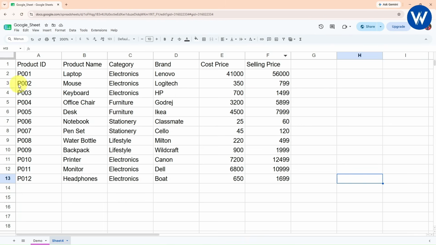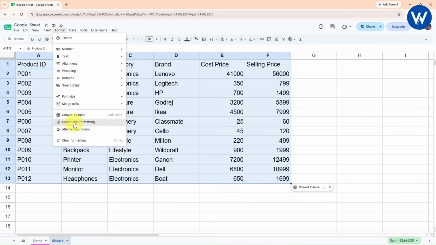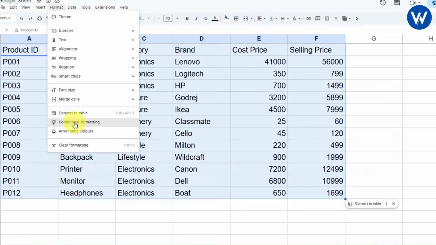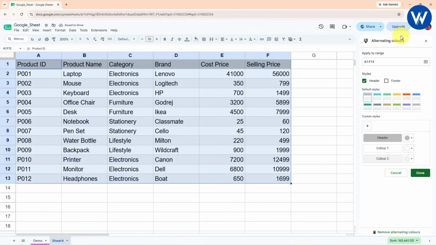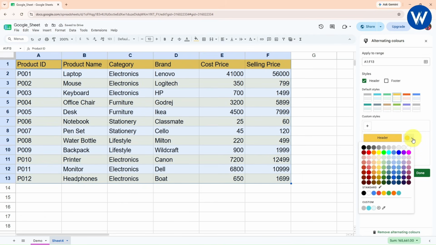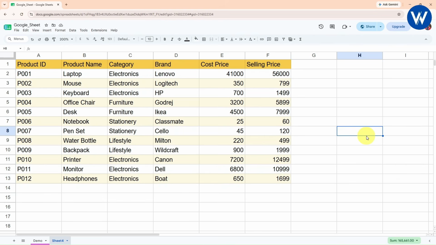Now let me show you guys, if you want to give the formatting for this table, it is very simple. First you need to select the table, press Ctrl A, go to the format option, click on alternating colors. Once you click, on the right hand side you can see one panel will be activated. From here you can select the design according to you, and you can change the colors also, header, column 1, column 2. In this way I will simply click on done, and finally the formatting is looking perfect, right?